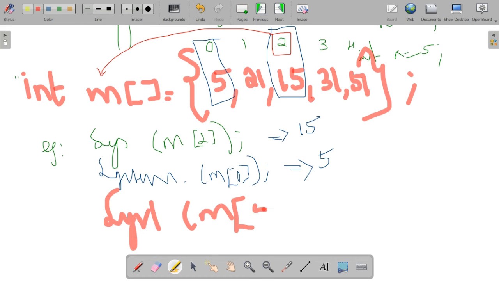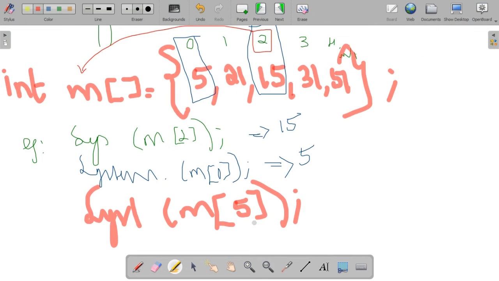In some cases it will ask like this: System.out.println(m[5]). So m[5] is the 5th index that we need to display. Is there any 5th index in this example? No, the indexes only go from 0 to 4. Actually, how do we identify the index range? It is 0 to n minus 1, where n is the number of elements, so n minus 1 is the last index. 0 to n minus 1 is the legal index range of that array.